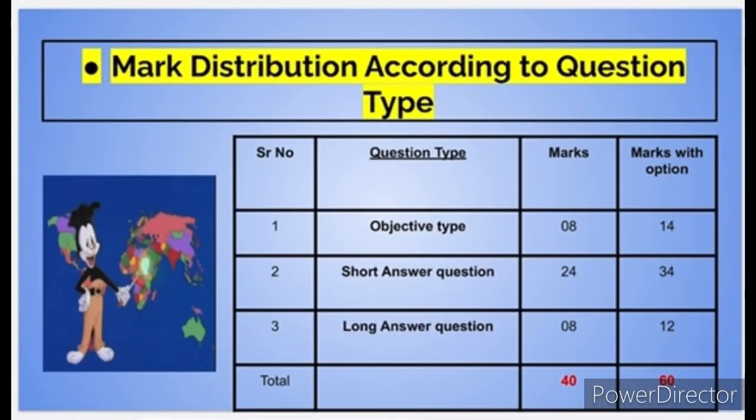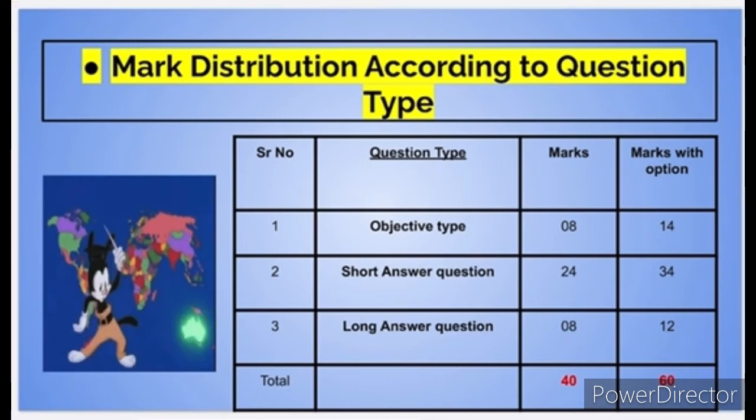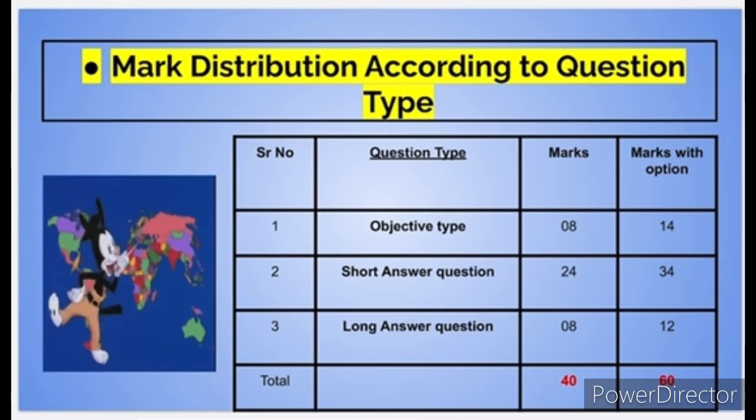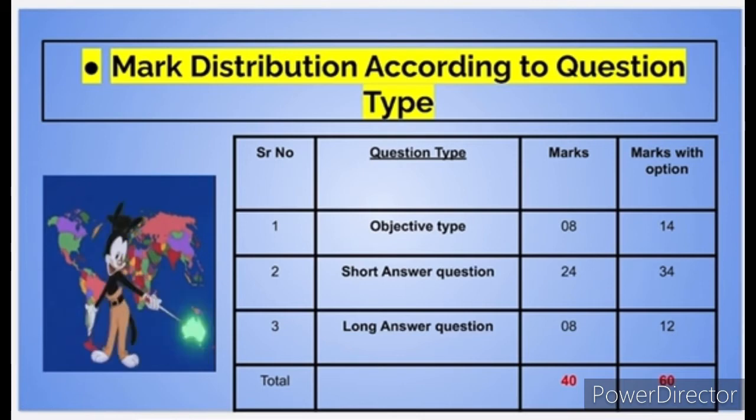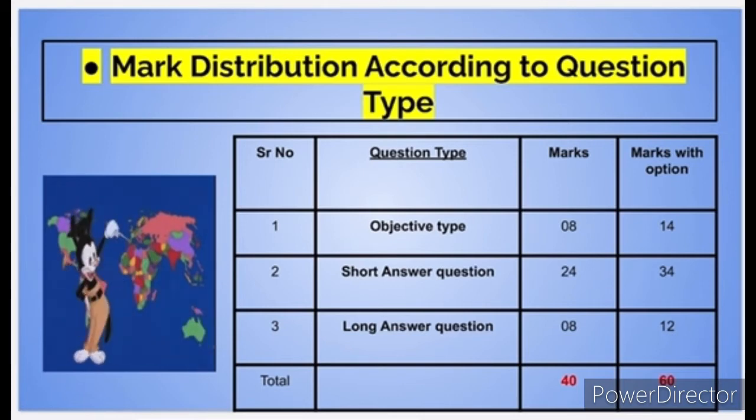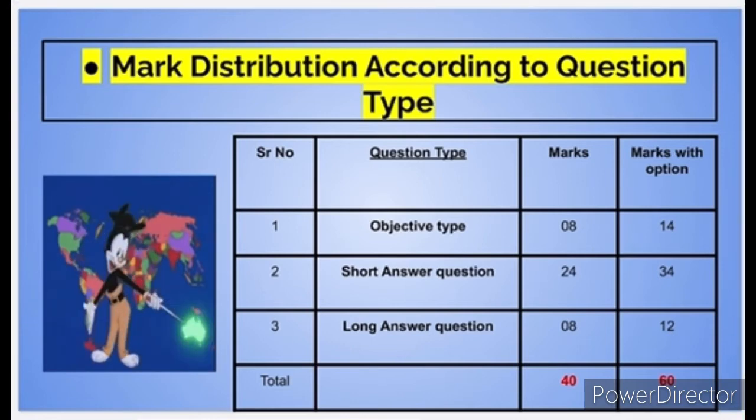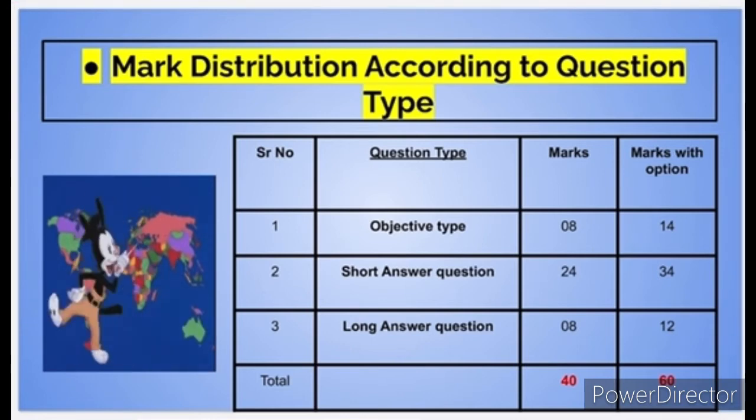Okay, now the mark distribution according to question types. Yes, so objective kind of questions are for 8 marks, with the option it is 14 marks. Compulsory 8 marks are there for the objective type questions. Then next one is short answer questions. It is for 24 marks. Very important questions these are. With option this is for 34 marks.